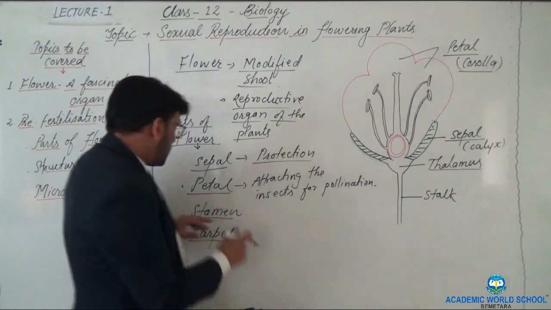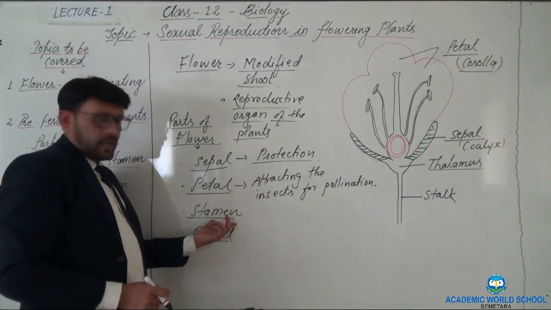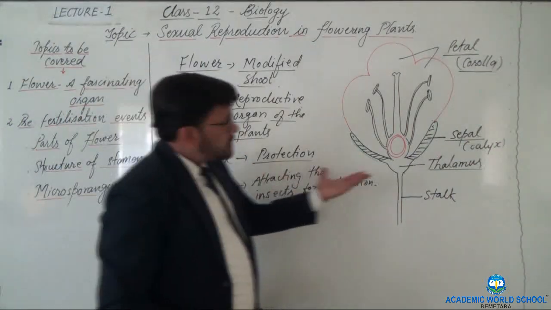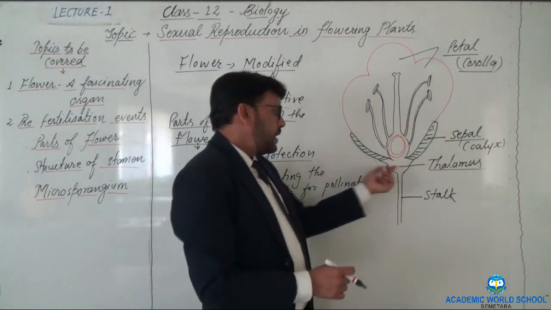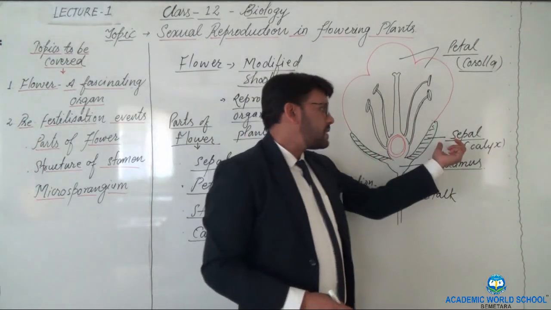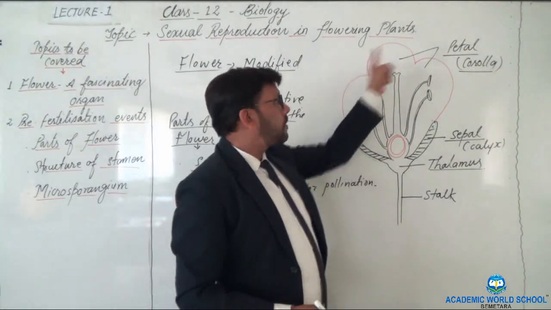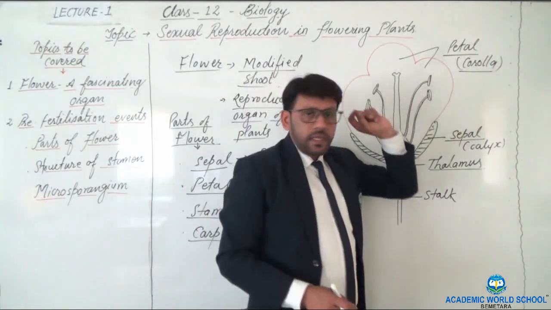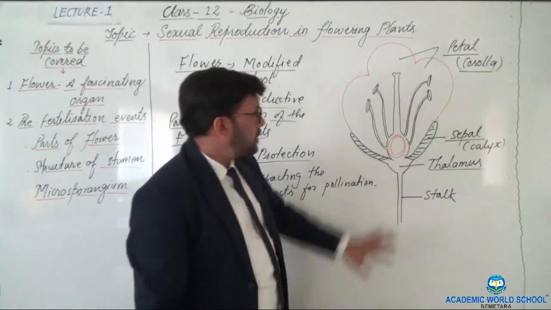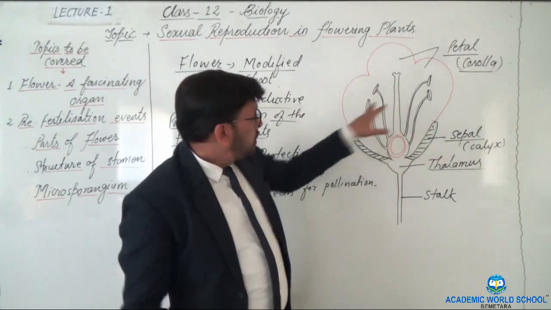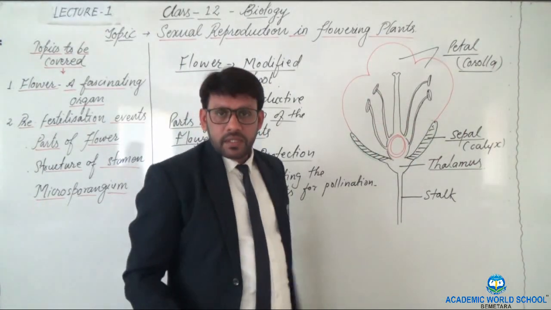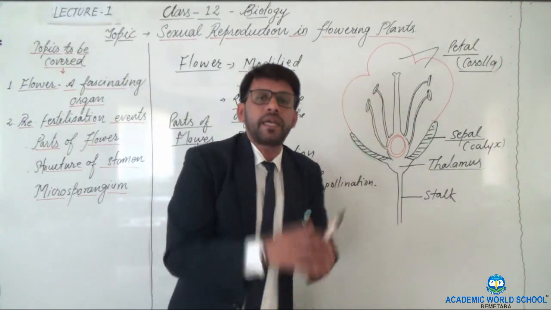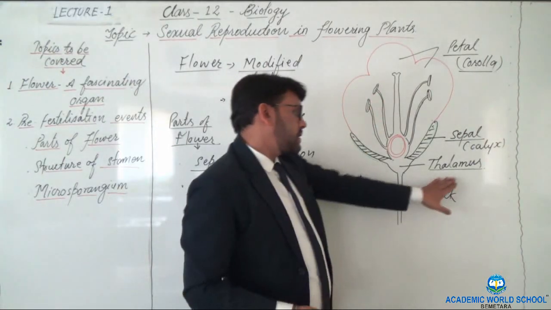Now another one, stamen. You can see here the thalamus and the sepal and the petals which are of different colors. Now these other structures, they all are present at the base, that is thalamus.